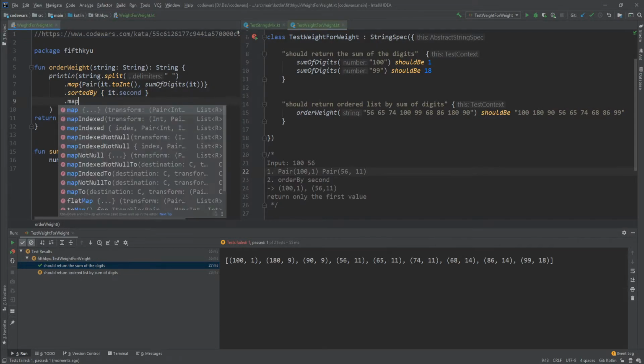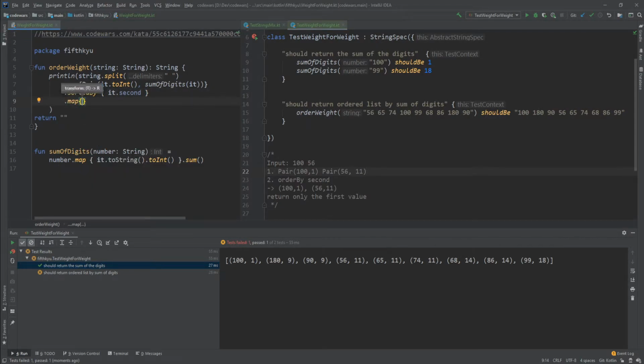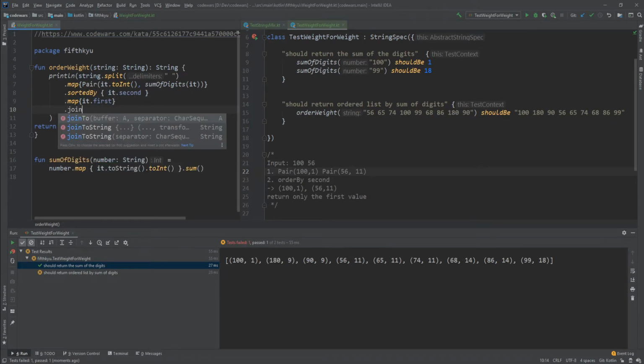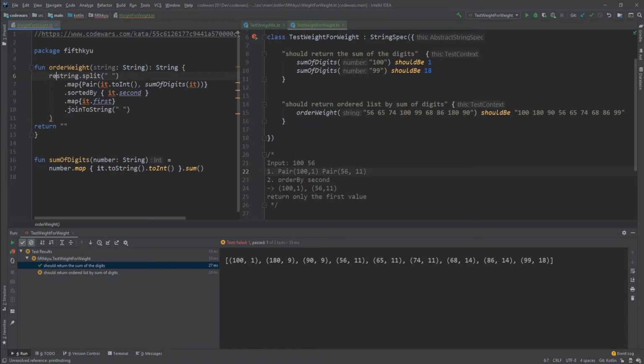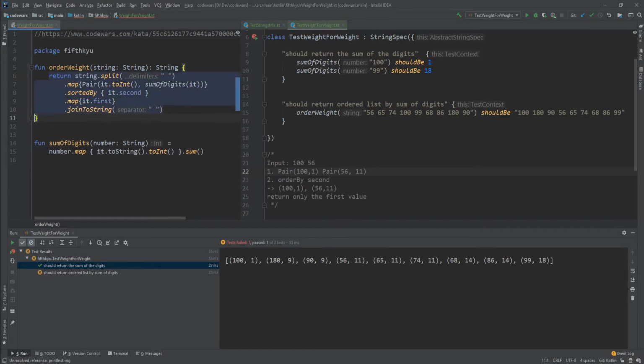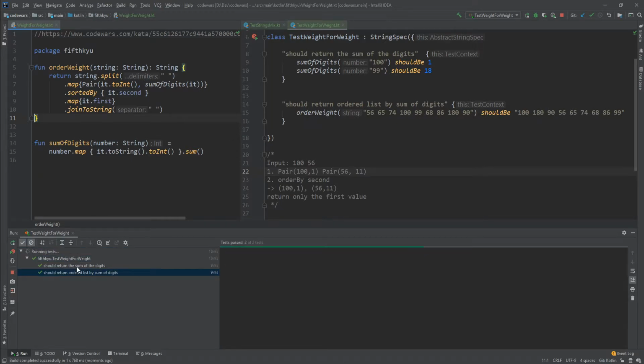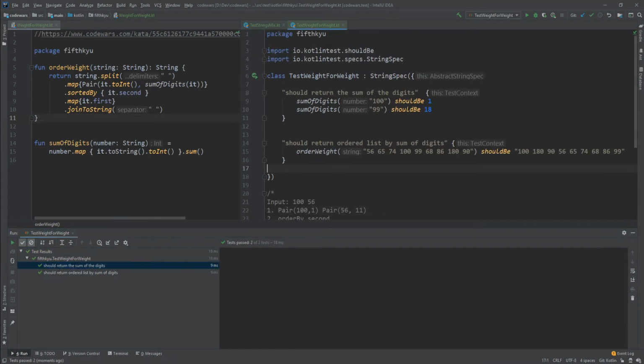And then we'll just map it again to its first value and join to string with a white space. And then we're going to return this instead. Let's check it out. Yay, so it works. Okay.